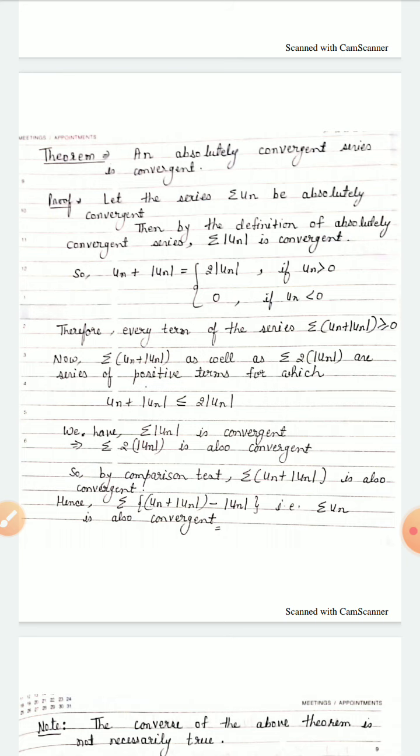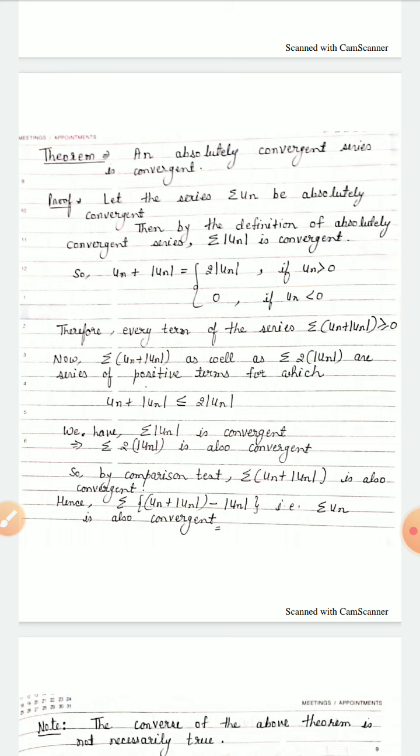That means all the terms are positive, so there is no difference between un and mod un, and we can write it as 2 mod un. And if un is less than 0, then the terms of un are negative and the terms of mod un are positive. So if we add them, all the terms cancel out and we get 0.